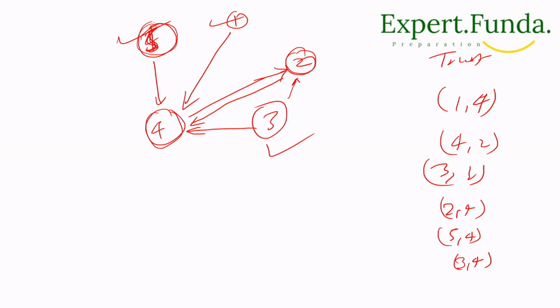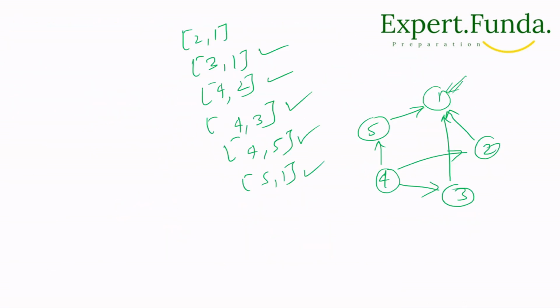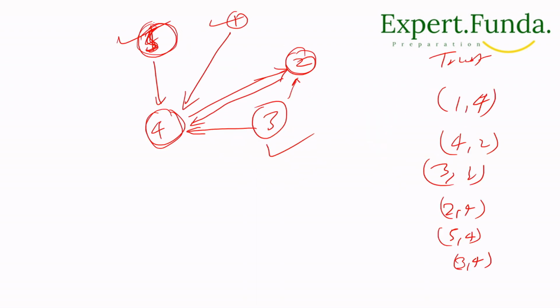They are not trusting anybody. For the first example that we have seen, and for example 2 that we have seen, there is no town judge, correct? And the third, we have already seen there is no town judge, correct?